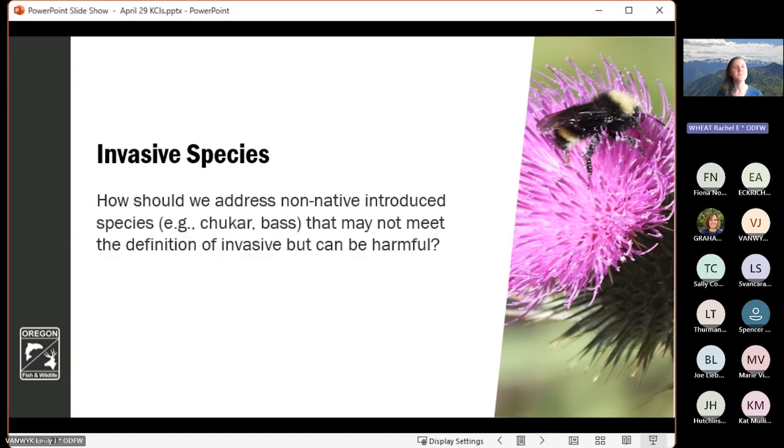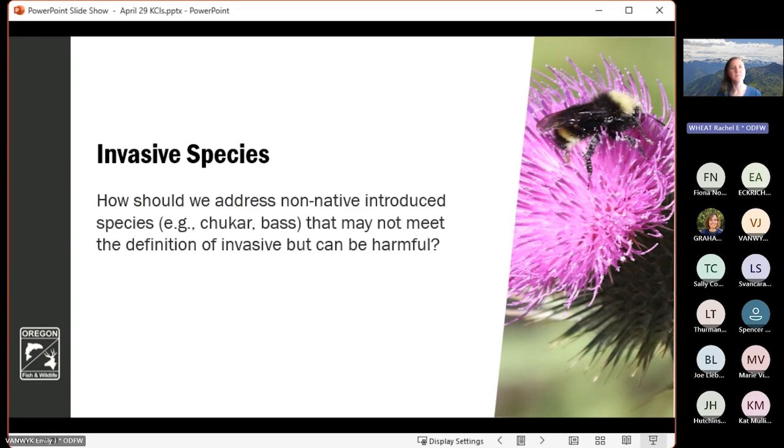We do have a couple specific questions in mind for our technical reviewers that we would like folks to think through as they provide feedback and comments to us on these KCIs. So for invasive species KCIs specifically, we would like some information on how we should be addressing those non-native species that have been introduced to the state that may not meet the technical definition of invasive species, but can still be harmful to native species and their habitats.